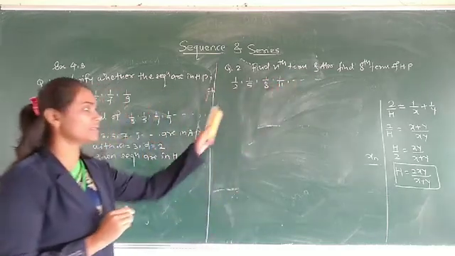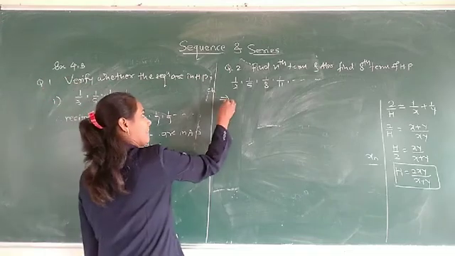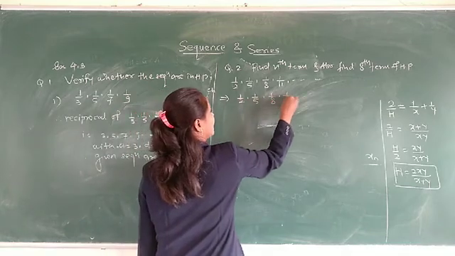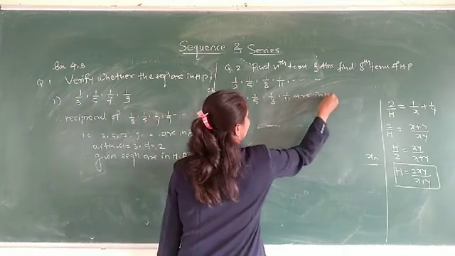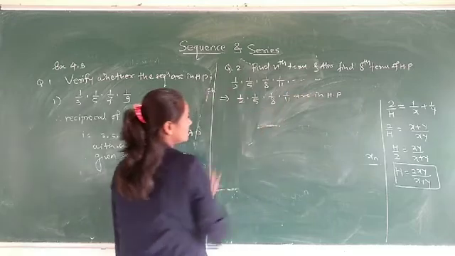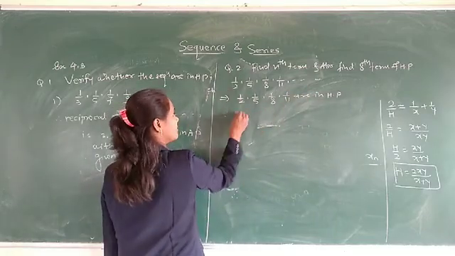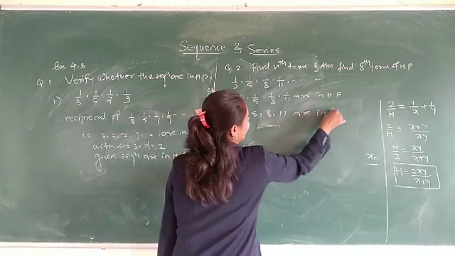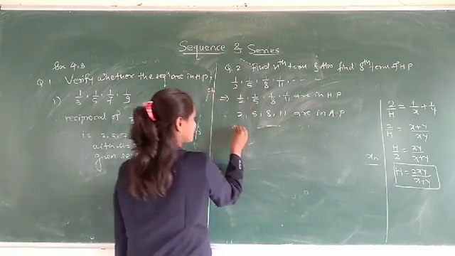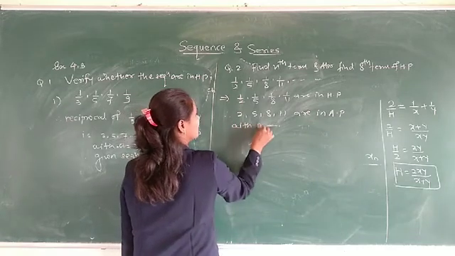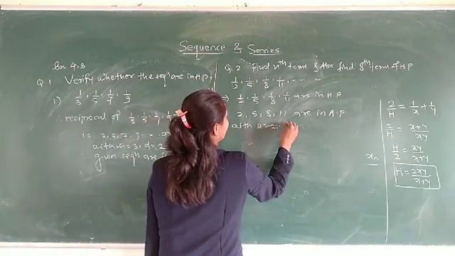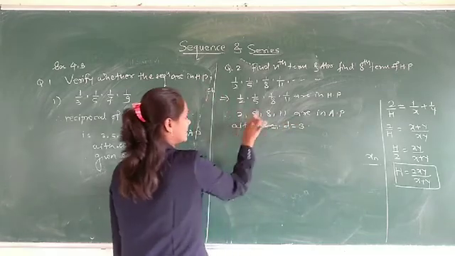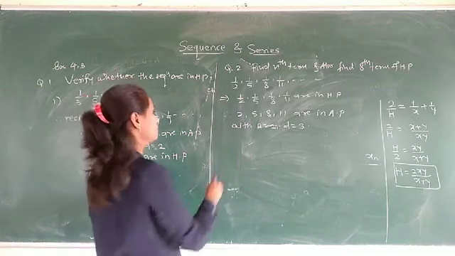First, the given sequence 1/2, 1/5, 1/8, 1/11 is in HP. Therefore, the reciprocal of this sequence, 2, 5, 8, 11, is in AP. So first, A is equal to 2 and the common difference D is 5 minus 2, which is 3, and 8 minus 5 is 3, which is constant.